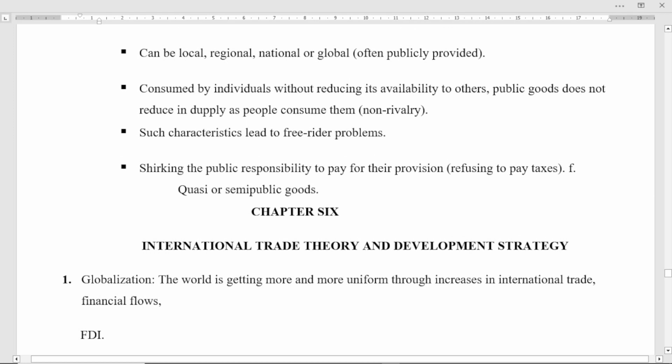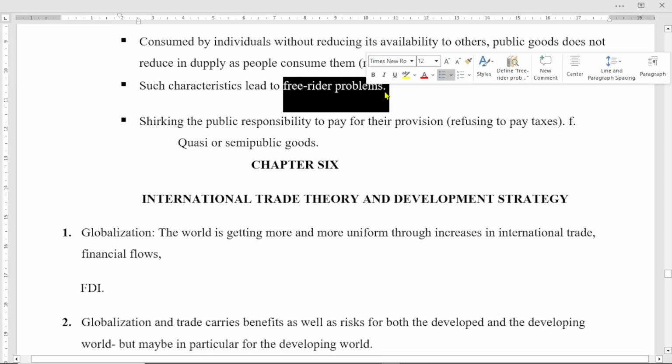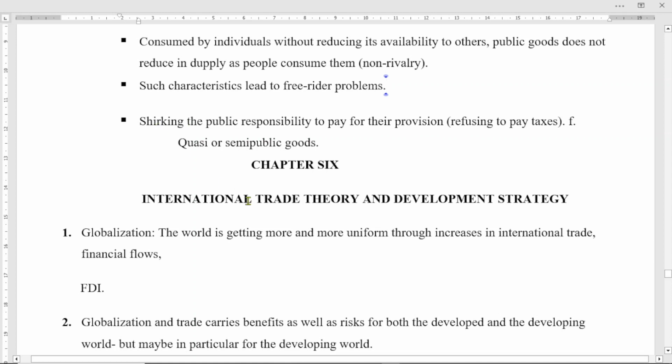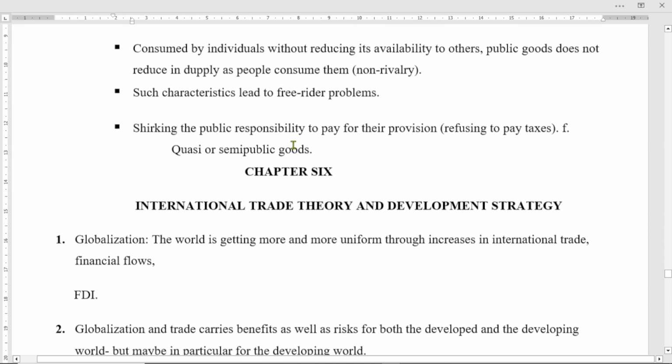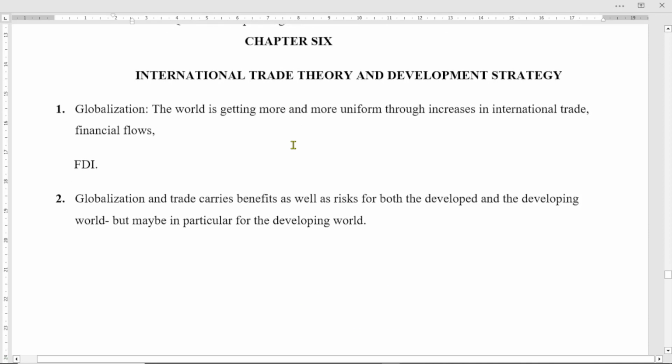Public goods do not reduce in supply as people consume them, non-rivalry, right? Such characteristics lead to the free rider problem. That means the tragedy of the commons, right? And shrinking the public responsibility to pay for their provision. That means refusing to pay taxes, right? These are some of the concepts that we are seeing in chapter 5, the environment and development, right?